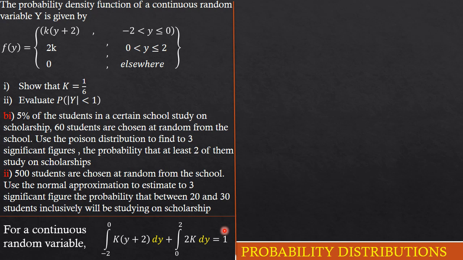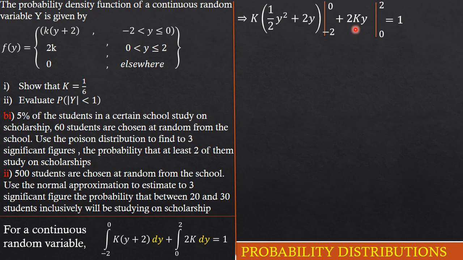By so doing, if we integrate the first, k is a constant, so we have k outside, then integrating our function simply gives us 1/2 y squared plus 2y. The limits of integration are from -2, ending at 0. Then integrating the next, 2k is just a constant, so we are just going to have y multiplied to it, so we have 2ky. The limits of integration are from 0, ending at 2.